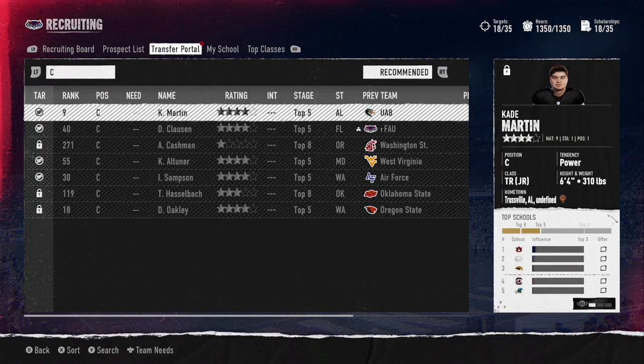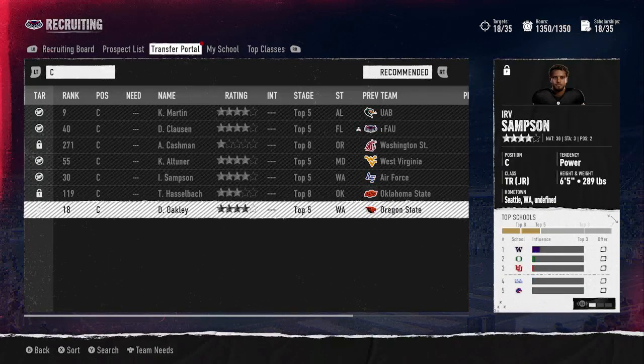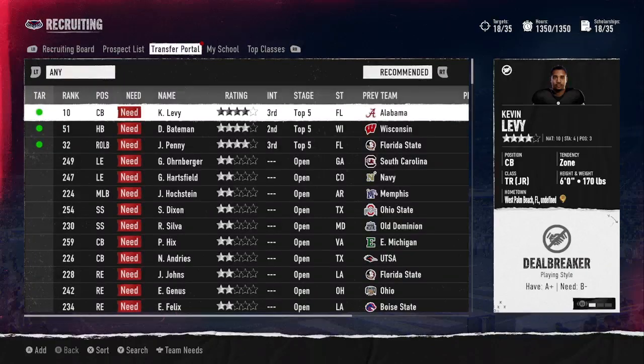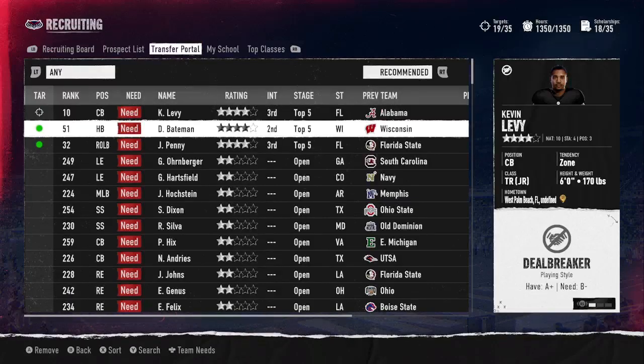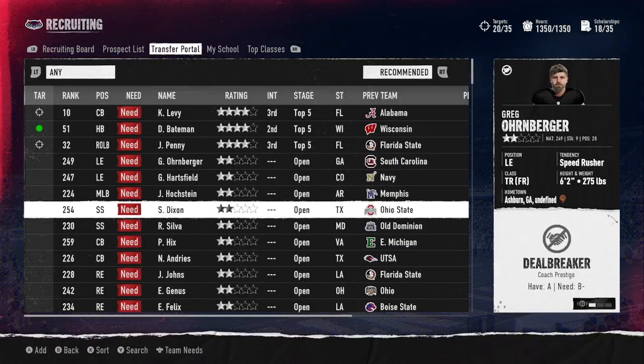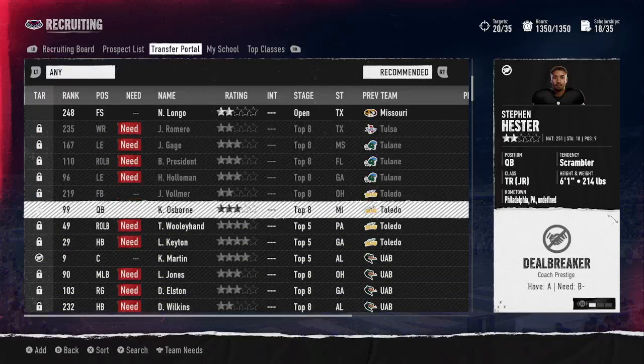Center, nothing. So we're probably going to have to add players from different positions from the portal that are available to us, and then go to the prospect list to add our offensive linemen, because there doesn't look like there's anybody available to us for offensive line in the transfer portal. But they got a plethora of other positions available to us. So we're going to go ahead and add Levi for a cornerback. That might be Levy. We're going to add Penny for right outside linebacker. Quarterback? No, we don't really need quarterback.